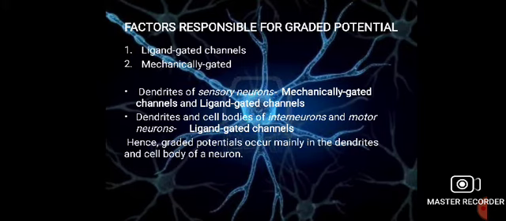There are some factors which are responsible for the graded potential. First factor is the ligand gated channel, and second factor is the mechanically gated channel. The dendrites of the sensory neuron have mechanically gated channels and ligand gated channels. That means the dendrite region of a sensory neuron has two types of channels: first one is mechanically gated and second one is ligand gated.